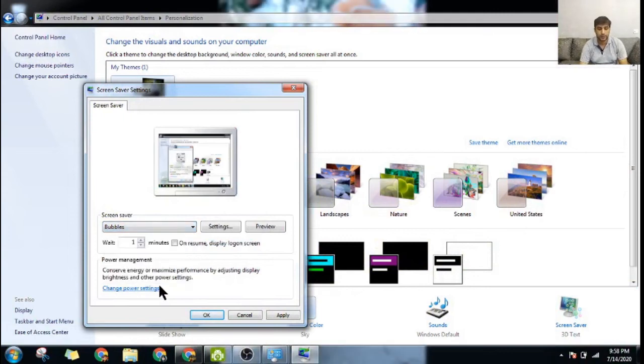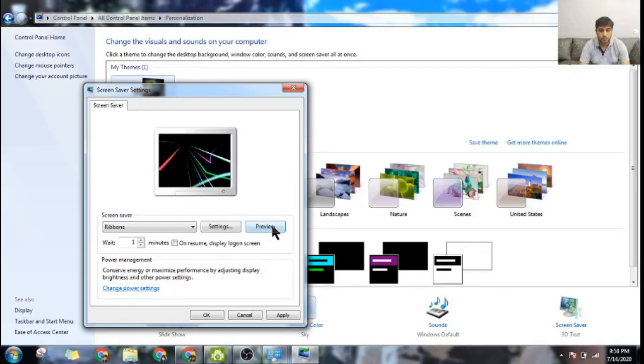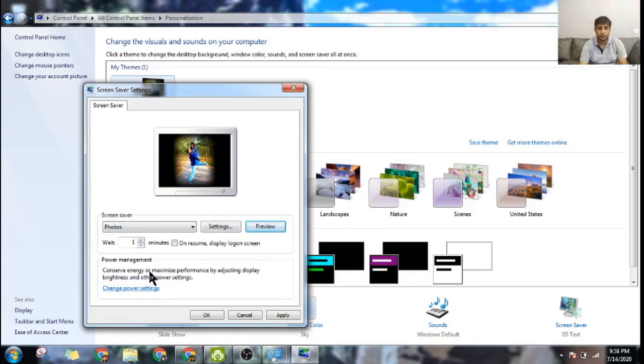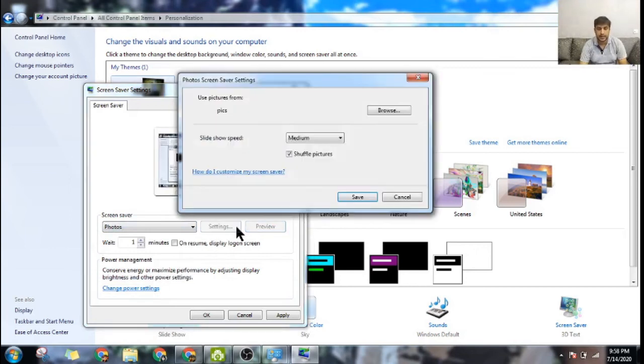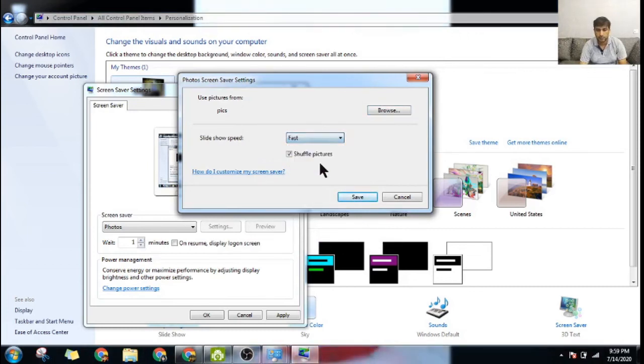If I do ribbons, just give me a moment. I just do ribbons here. I just do this and see, this is what will happen. So these are various options available for you, and there's also an option of photos. If I do photos, I'll go to settings and I can choose the folder that I want. Again, pics. I've selected pics, and here slideshow speed is medium. I'll make it fast.